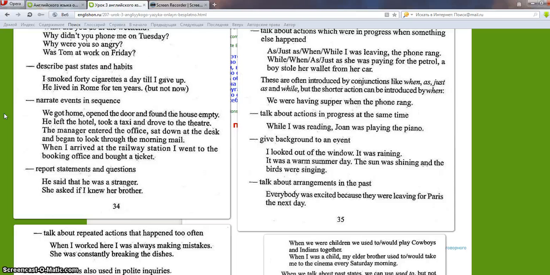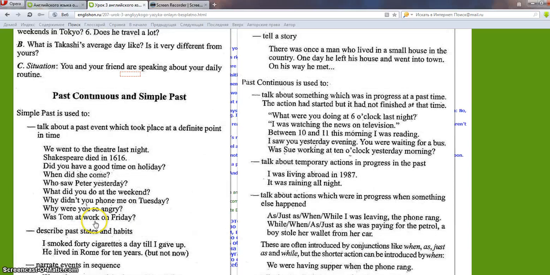Report statements and questions. He said that he was a stranger. She asked if I knew her brother. The next is when we tell a story. For instance, there was once a man who lived in a small house in the country. The same as in present indefinite we can use in past indefinite.